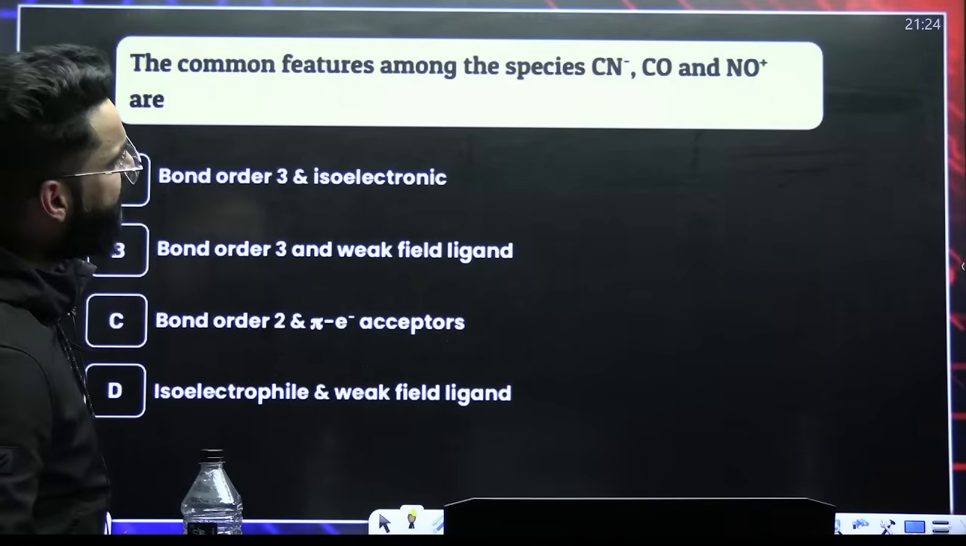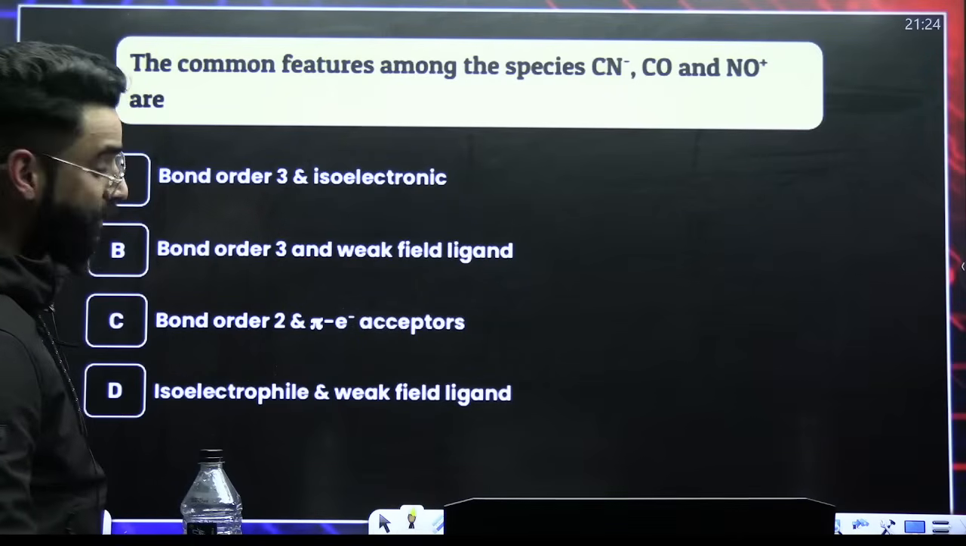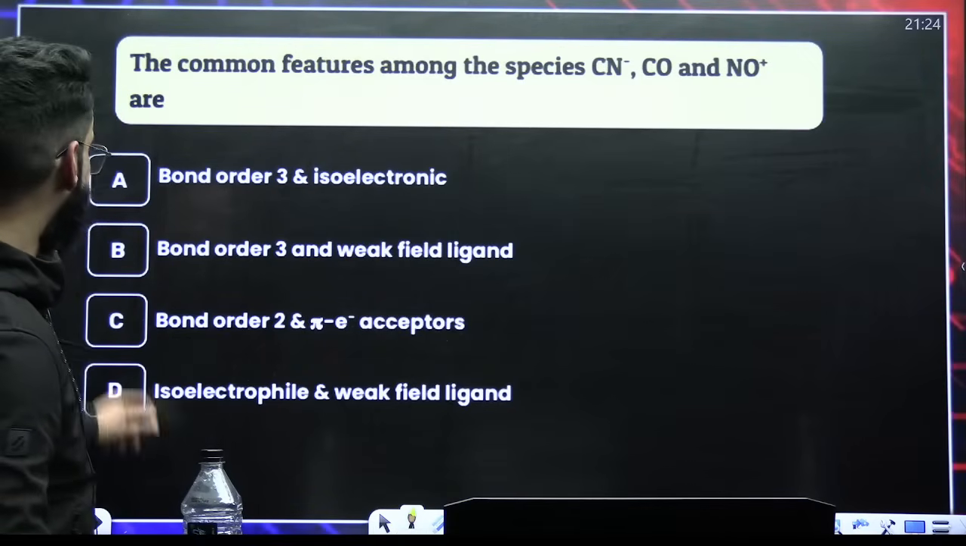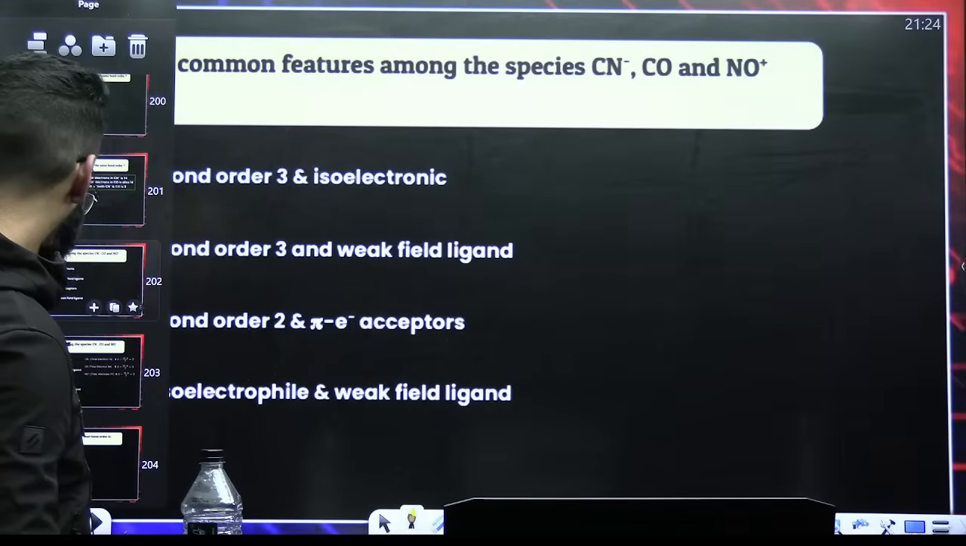Common feature among CN negative, CO and NO positive: all of them are 14 electron species. So they are isoelectronic first of all. And isoelectronic species have same bond order. So there are 14 electron species. Their bond order will be 3.